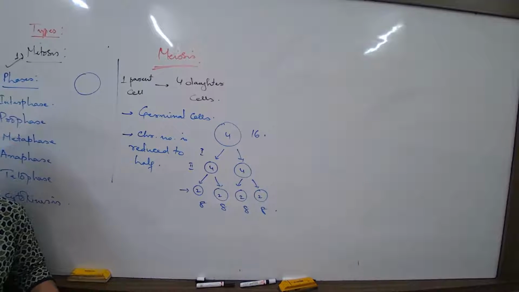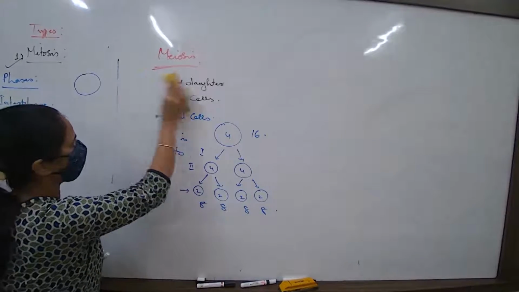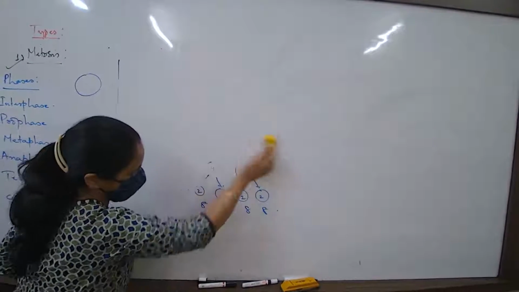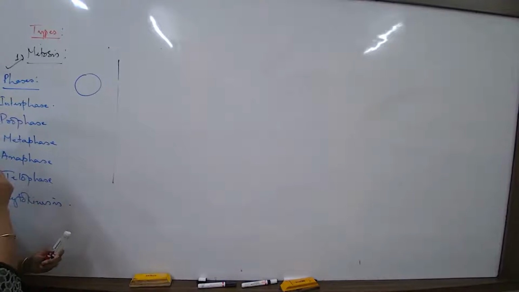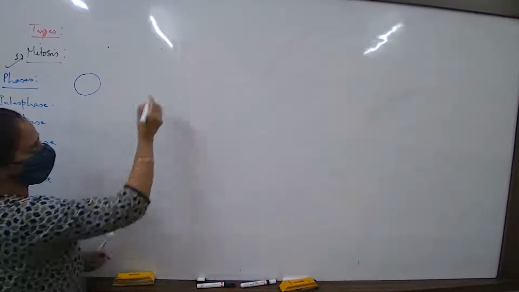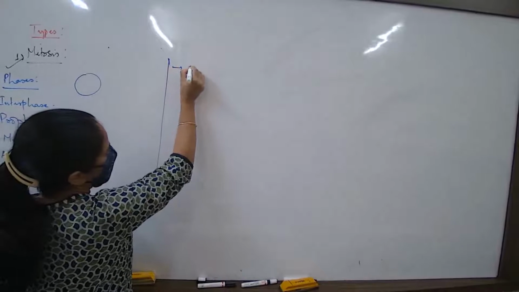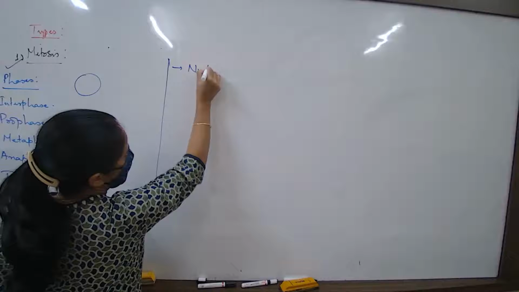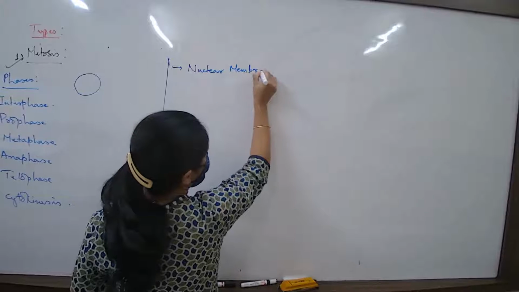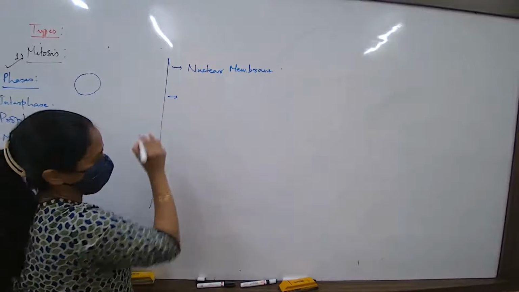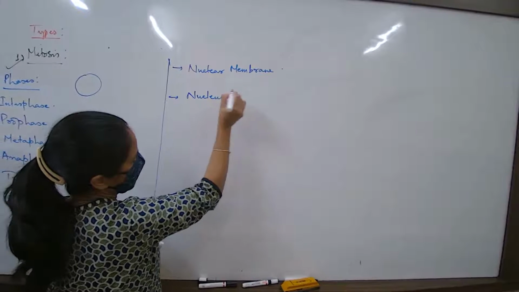Now, in a newly formed cell, what will be the characteristics? The parameters that we have to look into, and you keep checking on that every time, would be: number one, the nuclear membrane. Number two, the nucleus, that is the chromosome.